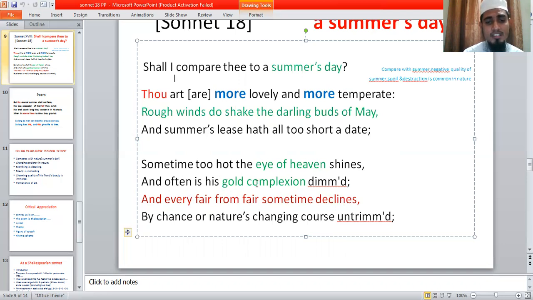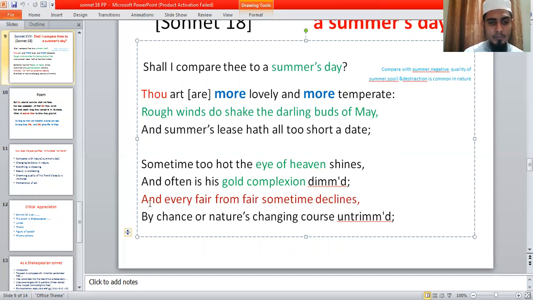So these two lines say that in the summer season, sometimes the sun gives very much heat, is very hot, and often is his gold complexion dimmed. Sometimes the sun gives dim light, as there are clouds in the sky. So this is the variation in nature.